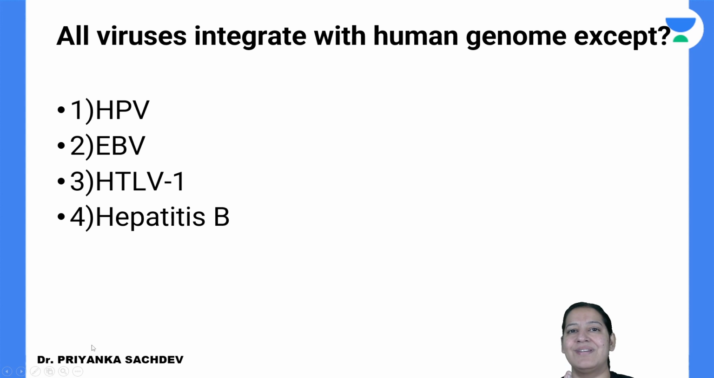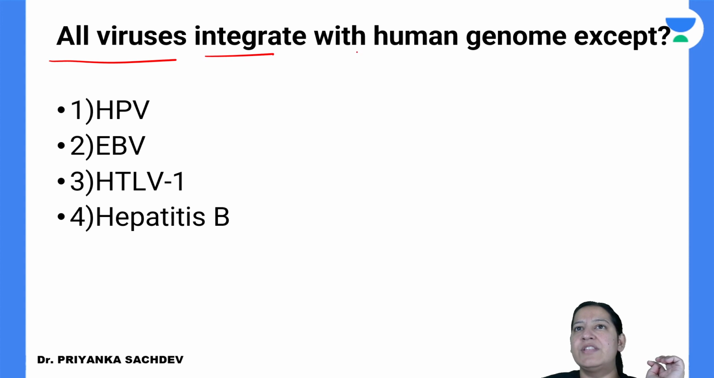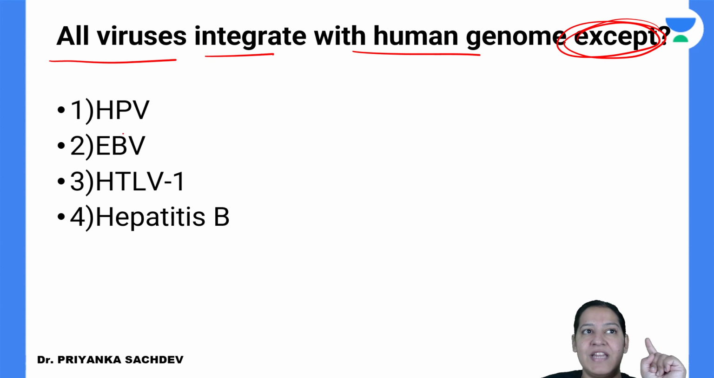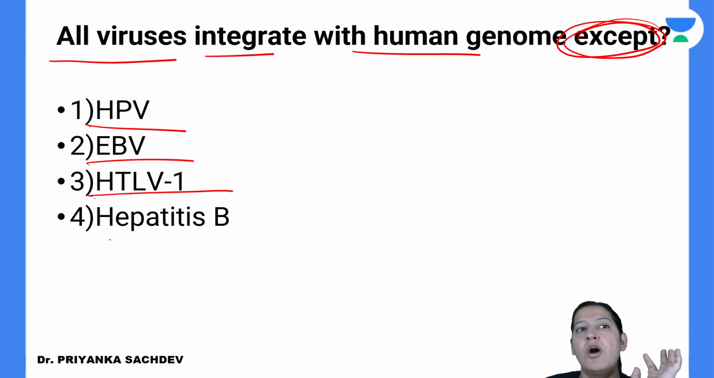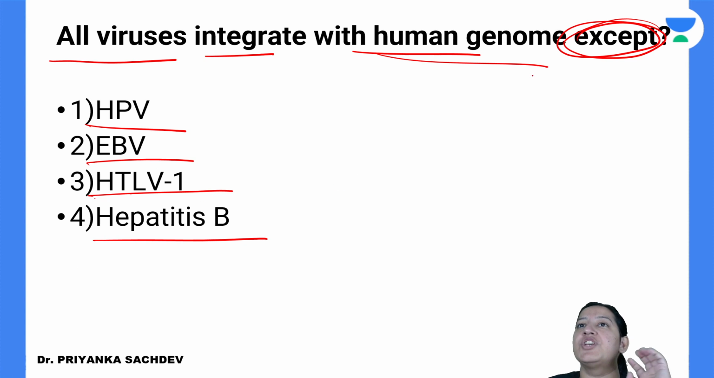Read the question calmly, then tell me what is the correct answer, then we will discuss why it is the correct answer. So it is a common sense question. It is not knowledge based, it is a common sense based question. All the viruses integrate with the human genome except. The question contains except. Is it HPV, human papilloma virus, EBV, Epstein-Barr virus, HTLV, human T-cell lymphotropic virus, or hepatitis B? Which does not integrate with the human genome?